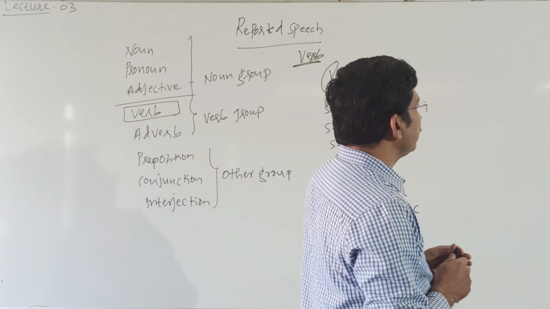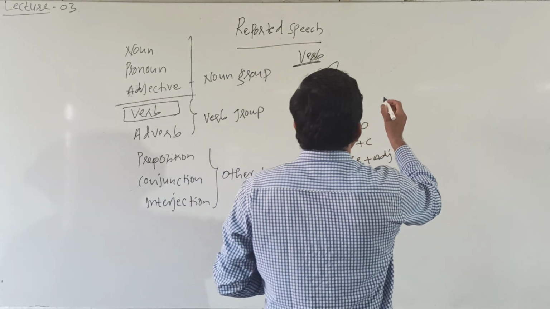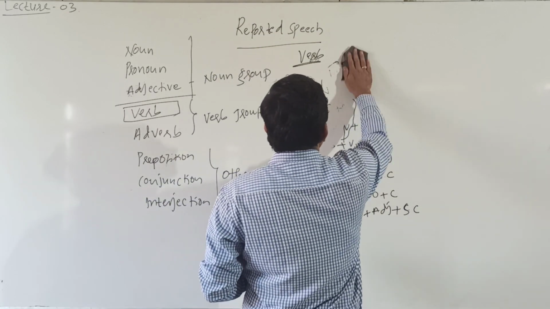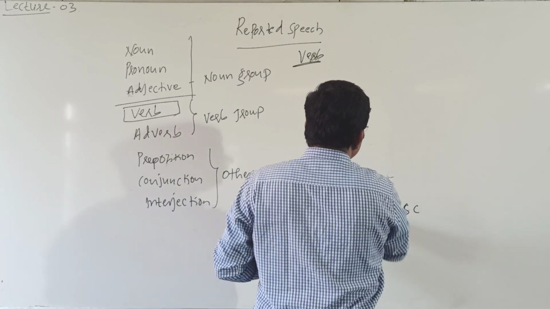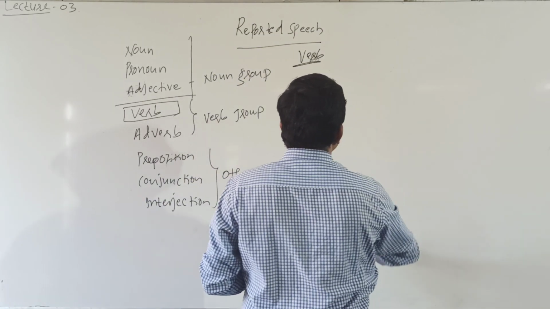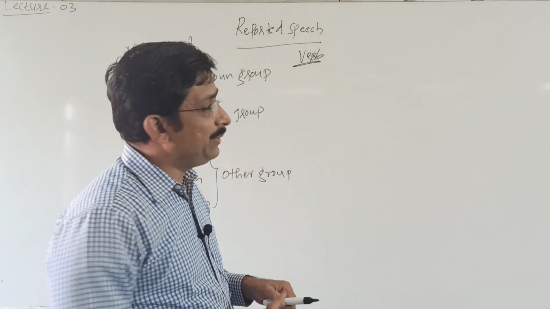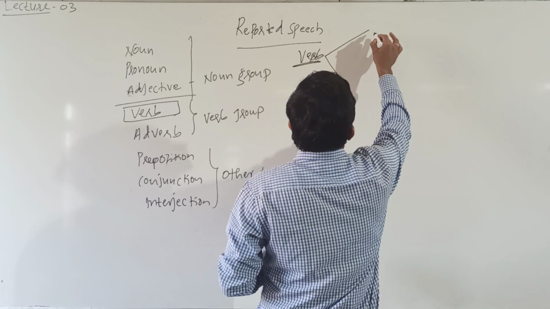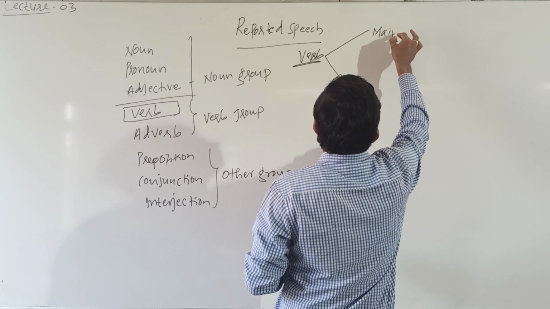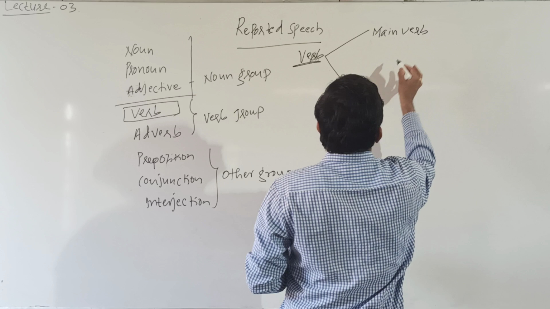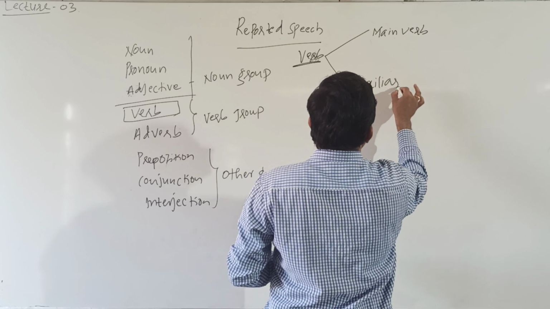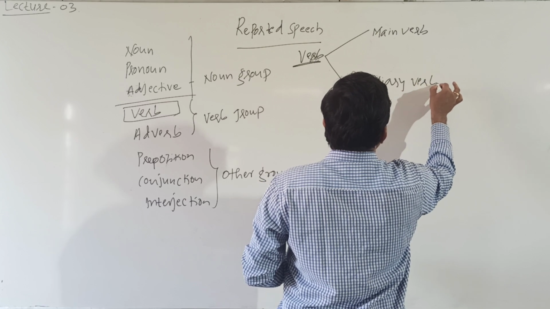There are different types of verbs. First one is main verb, another one is auxiliary verbs or helping verbs. If you divide it into two, the first is main verb, then auxiliary verb.